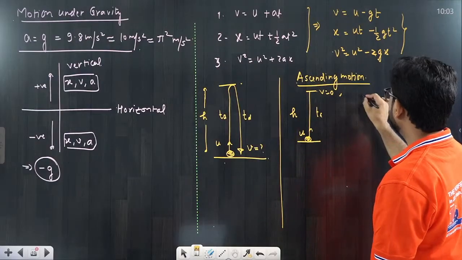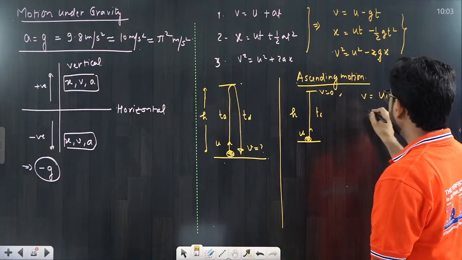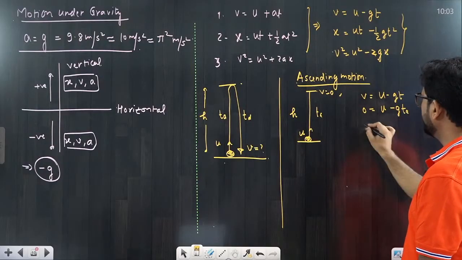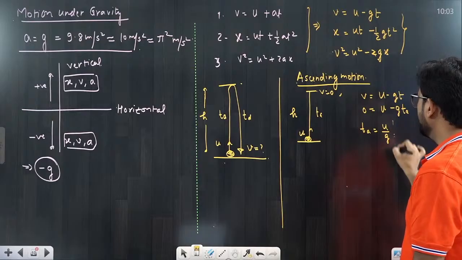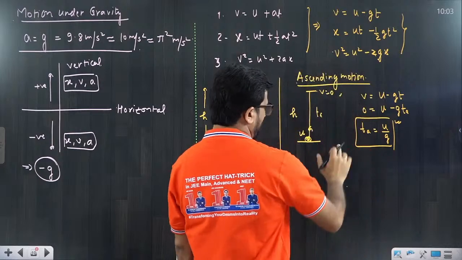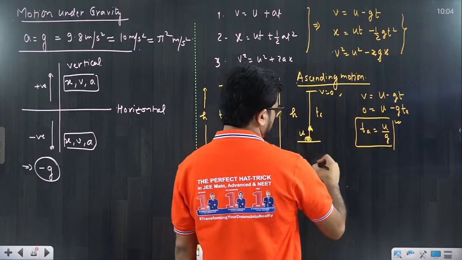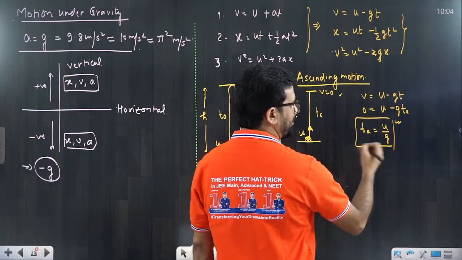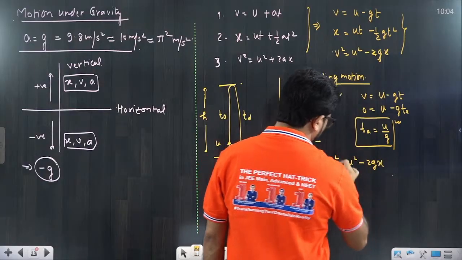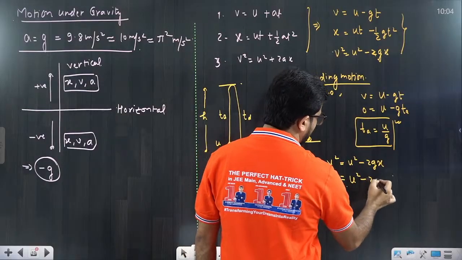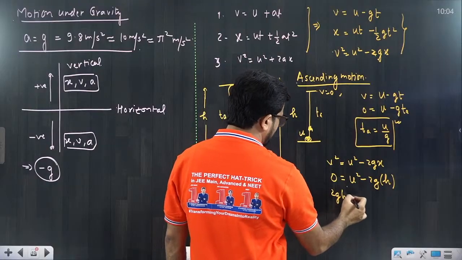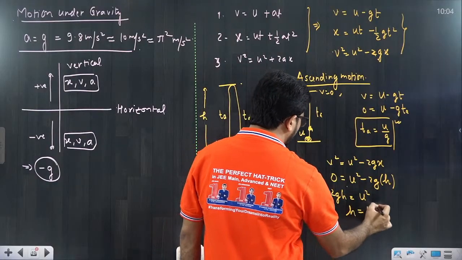Very simple, you will say v equal to u minus gt. The final velocity is 0, the initial velocity was u, positive, in the upward direction, and this is g into the time of ascent. So the time of ascent becomes u by g. Very simple result, we have to remember it, it is useful. Now the second result: what is the height attained? For the height, you can apply the third equation, or the second equation also. I am applying the third equation, v square equal to u square minus 2gx. Final velocity 0, initial is u, so 0 equals u square minus 2gh, where height attained is h. Taking this to the other side, 2gh is equal to u square, that means h is equal to u square by 2g.